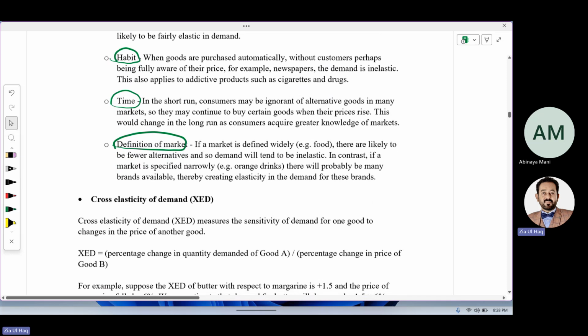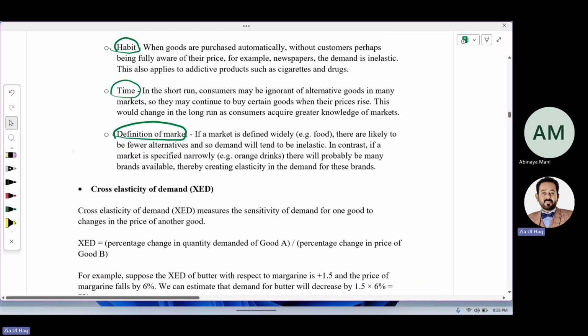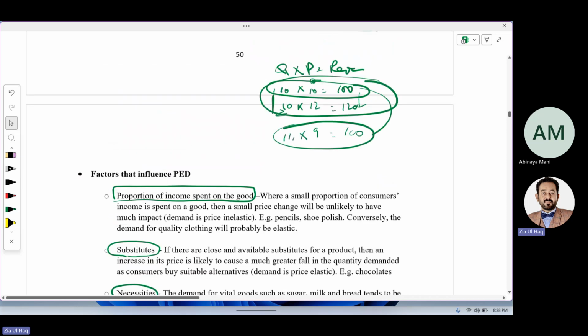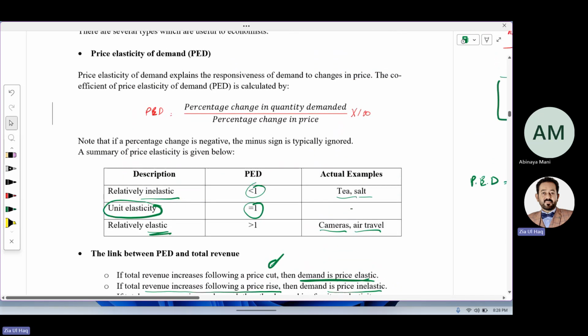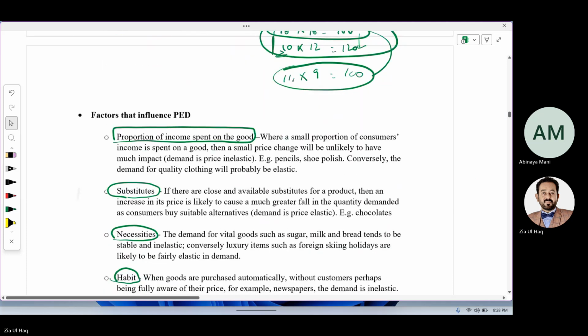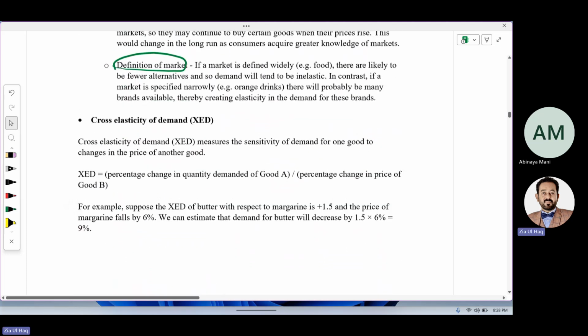Now moving towards another concept called cross elastic demand. We have covered price elastic demand: percentage change in quantity demanded divided by percentage change in price. What is cross elastic demand? That is denoted by XED. If the price of other goods changes and affects the demand of your good, that will be called cross elastic demand.